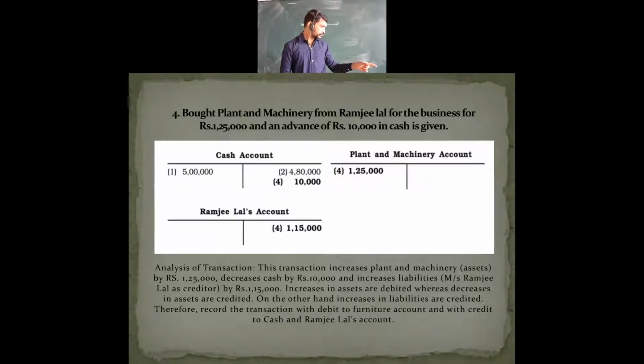Where are we going to mention it? Increased liabilities, Mr. Ramji Lal is credited. Obviously, in the slide you can see Ramji Lal's account: there is an increase in liabilities, so you mention it on the credit side, and when there is a decrease in liabilities, that will be taken on the debit side. So these are the rules.